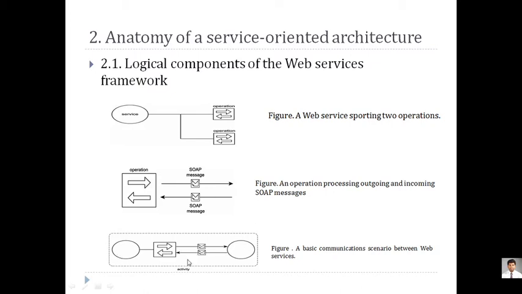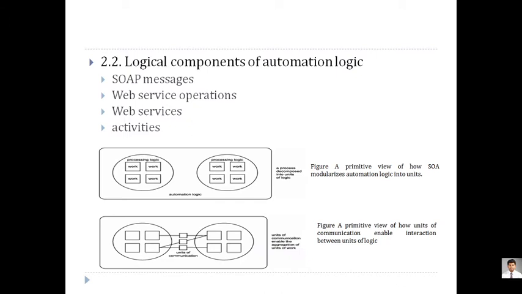Overall, whenever a service interacts with another service, it is transferring some operation, and that operation may contain some type of messages. Overall this is called an activity. So when we talk about logical components, we need to think about operations, messages, and the activity as a whole. These are all called the logical components of web services.